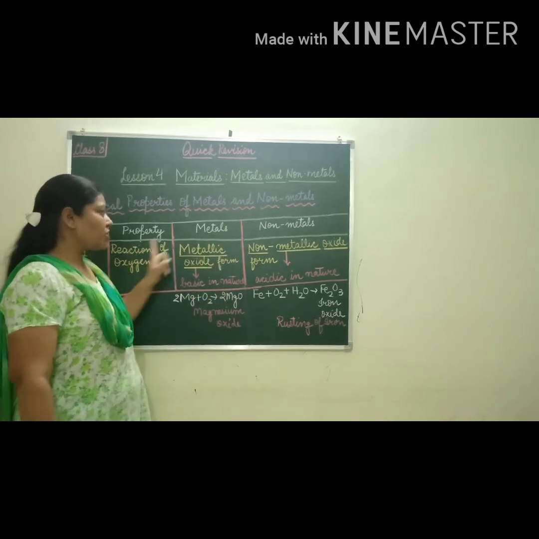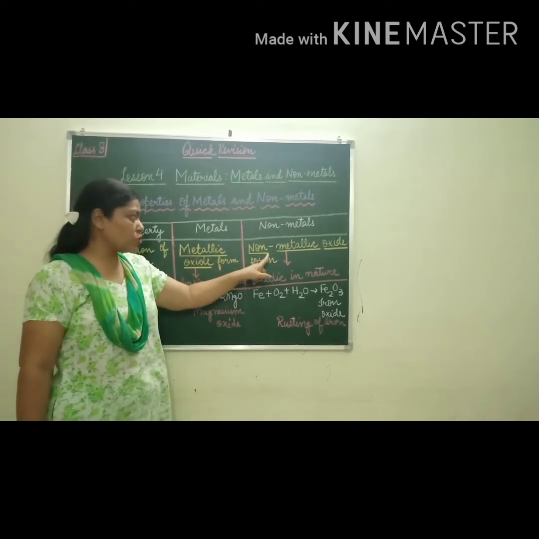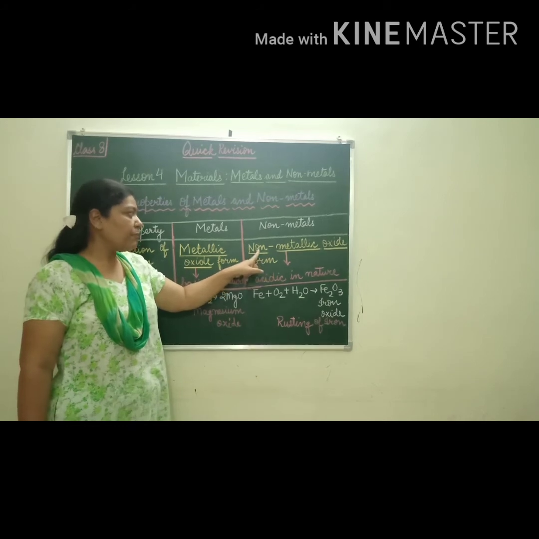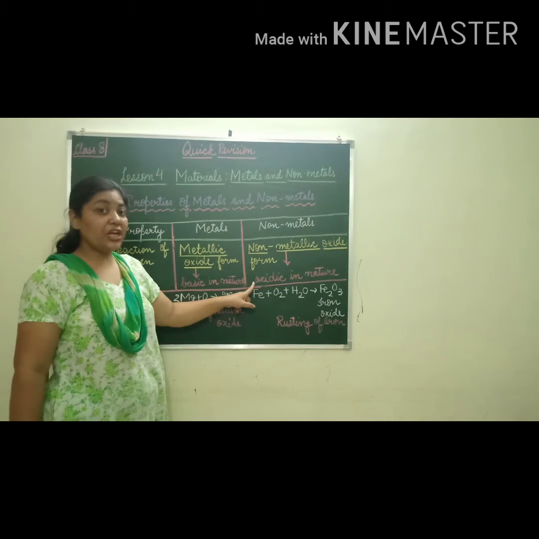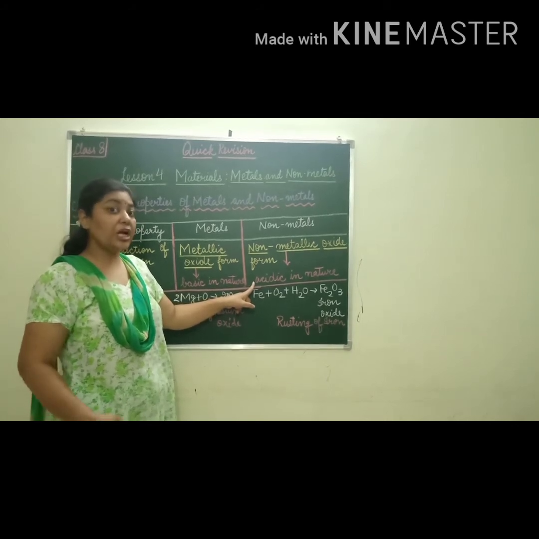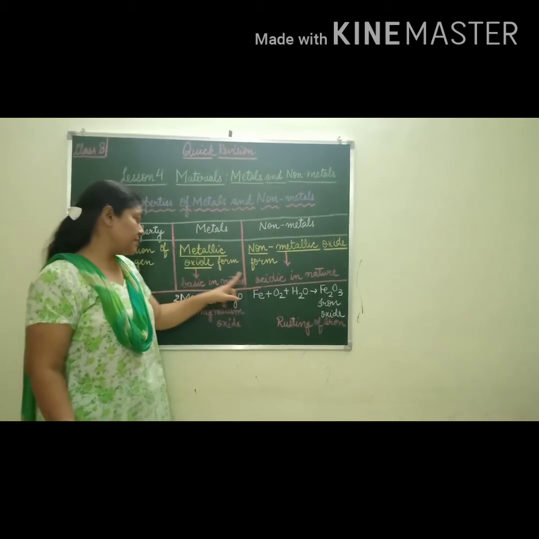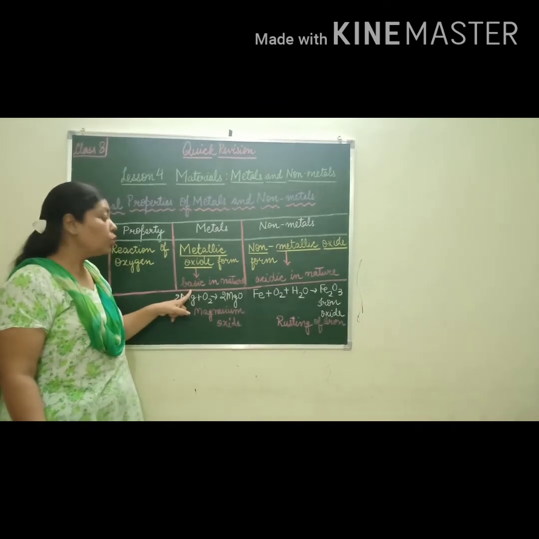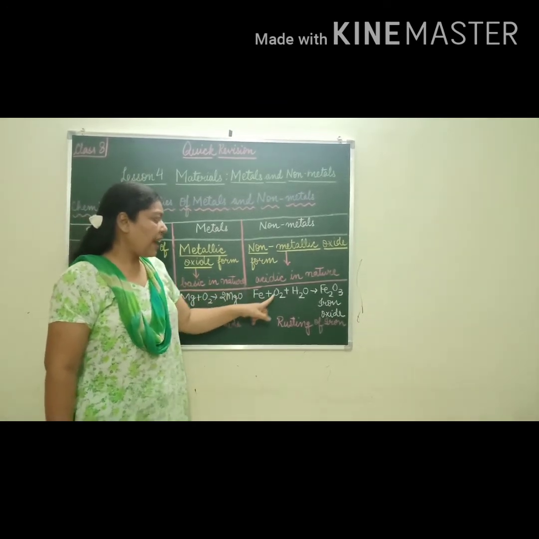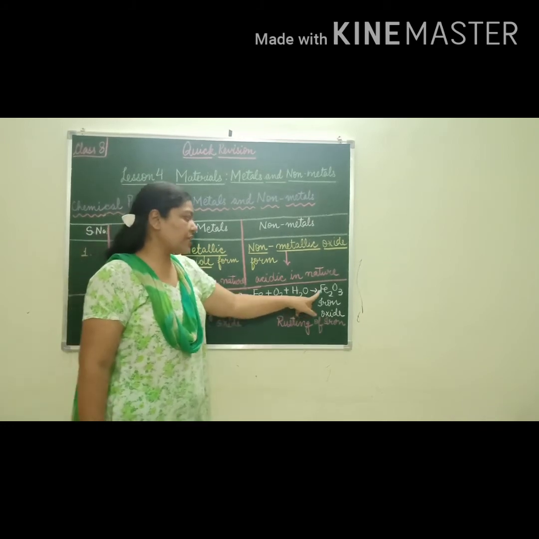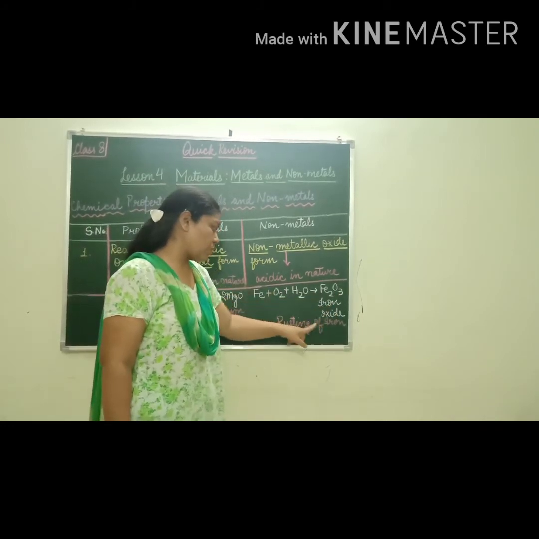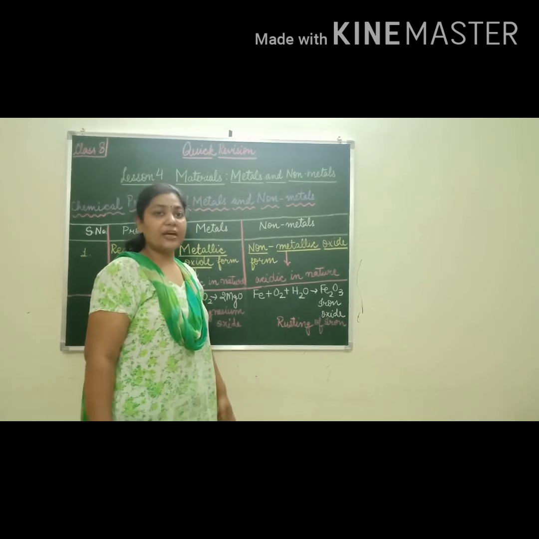When oxygen reacts with non-metals, it also forms an oxide, but it is called non-metallic oxide, which is acidic in nature, which turns blue litmus to red, and it converts red litmus to blue. And the reaction of this is iron plus oxygen plus water gives Fe2O3, that is iron oxide. This is the reaction of rusting of iron.